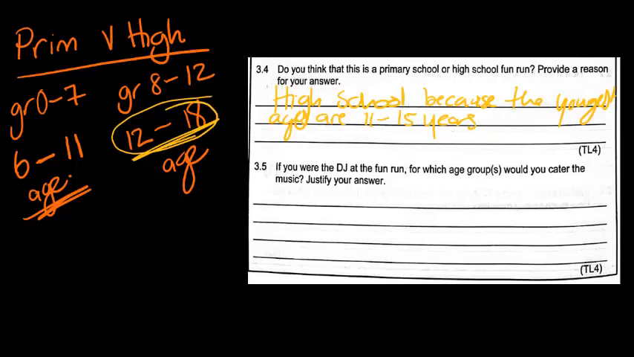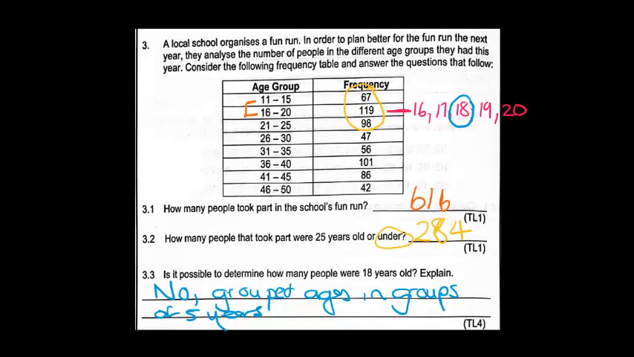So my answer was, it's a high school because the youngest age is 11 to 15 years old. And obviously, if it was a primary school, I would expect the youngest age to be about 6, 7 years old. If you were a DJ at the fun run, which age groups would you cater for and justify your answer? So let's go back here, and we now determine which age groups has got the highest number of participants.